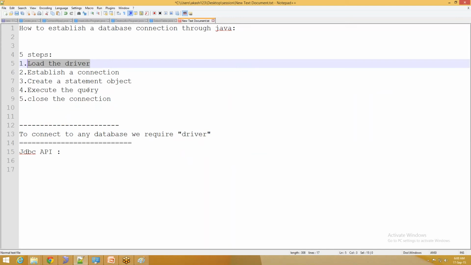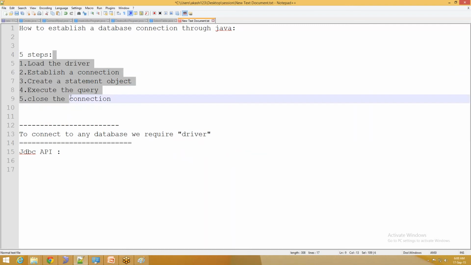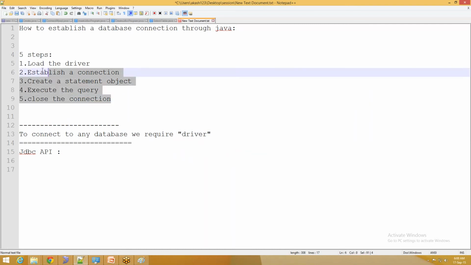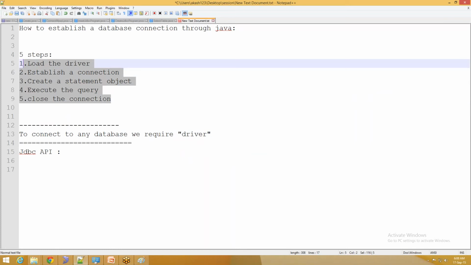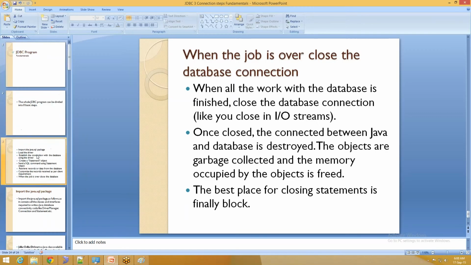So let us go with each step. I have written only 5 steps. In my PPT I have given 8 steps, so I have increased the number of steps, but basically these 5 steps are important. Let us go to the PPT and we'll discuss each one.